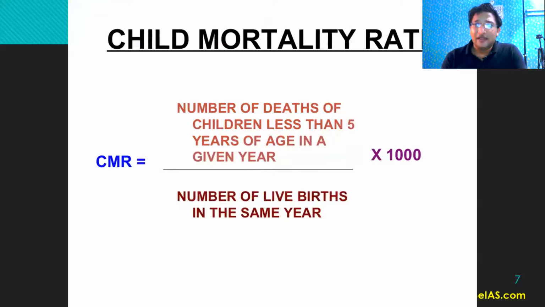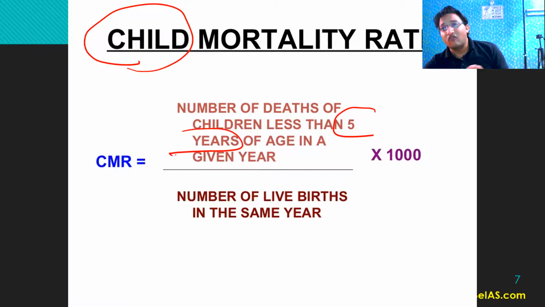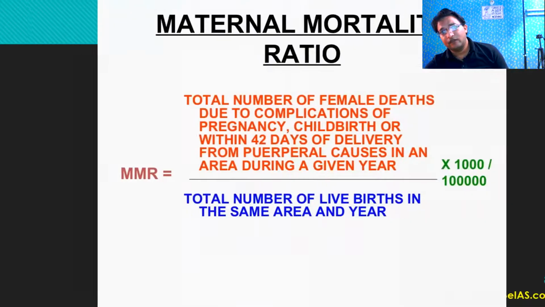Then we have the child mortality rate, CMR, right? So the number of deaths of children less than 5 years of age, right? In the case of infant, this is less than 1 year. In the case of child, this is less than 5 years. Rest of the things remain the same.